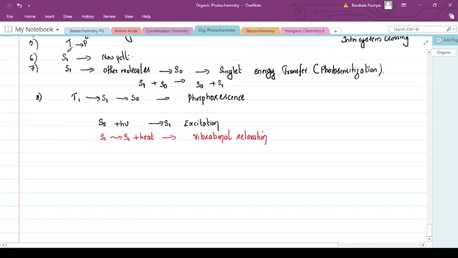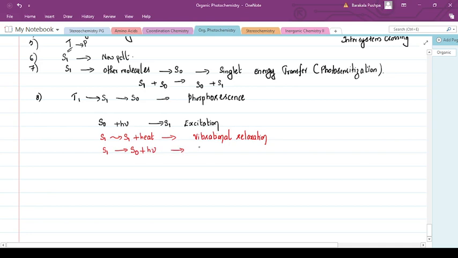I have mentioned that it may return to the ground state or may remain there by a non-radiative process in which the excess energy of the excited state is supplied into vibrational modes. That is called vibrational relaxation. Or the singlet excited state can give up its energy and come to the ground state plus energy.